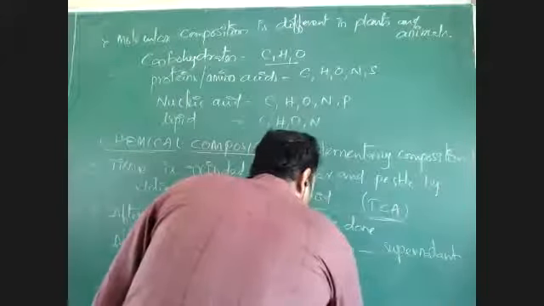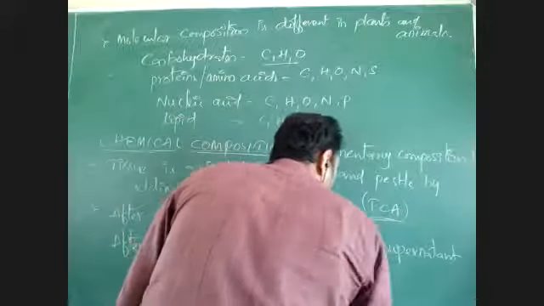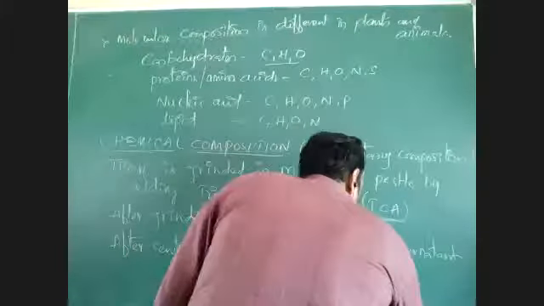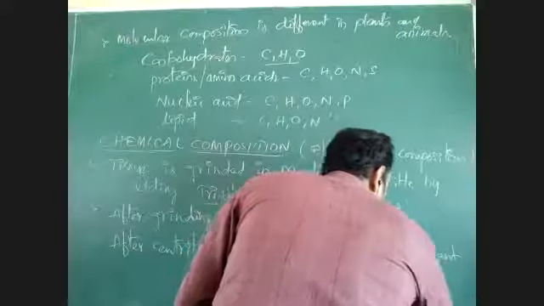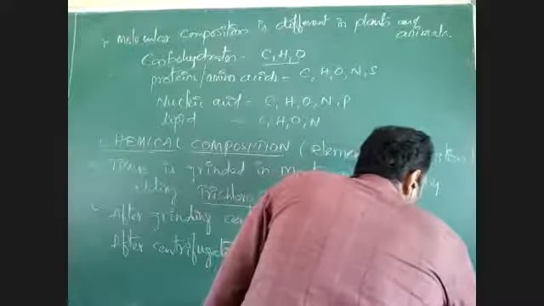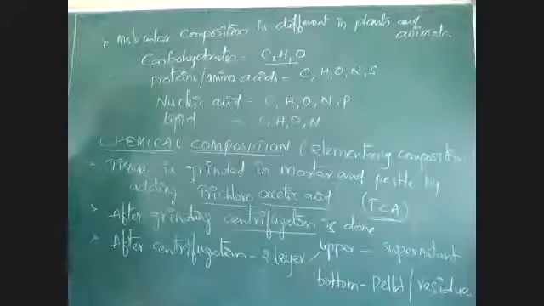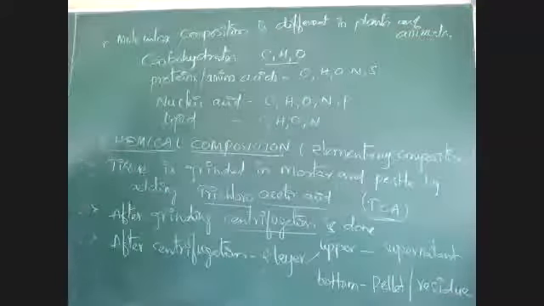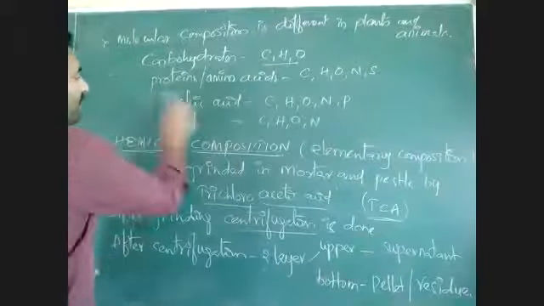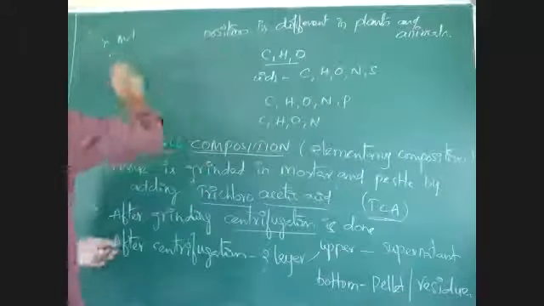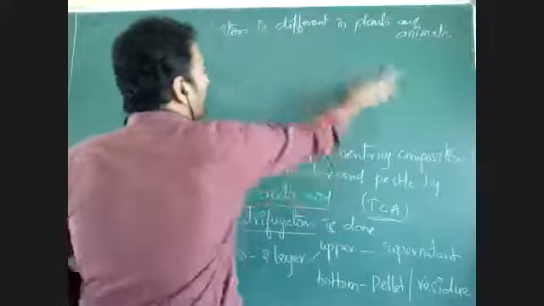The bottom layer, which is the insoluble matter, is called pellet or residue, which is sedimented at the bottom.